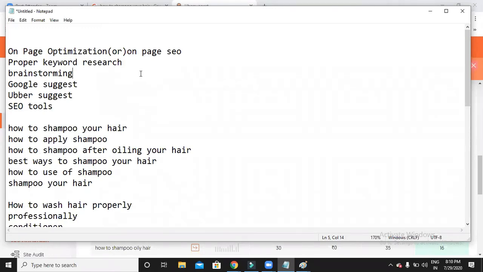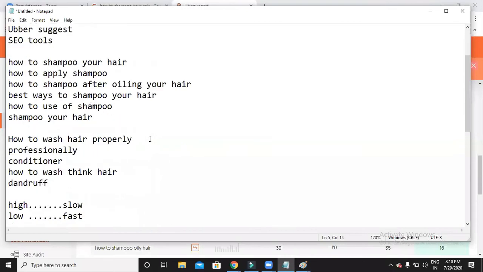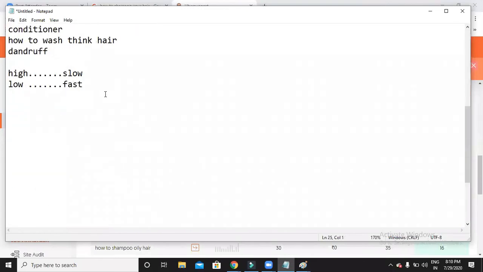Do I need to stuff the keywords in my website? Tell me, would that be a black hat technique or not? Yes, if I stuff the keywords, it is black hat. So now what you have to do is use this keyword in important places.